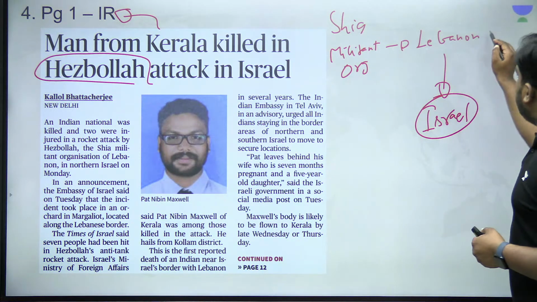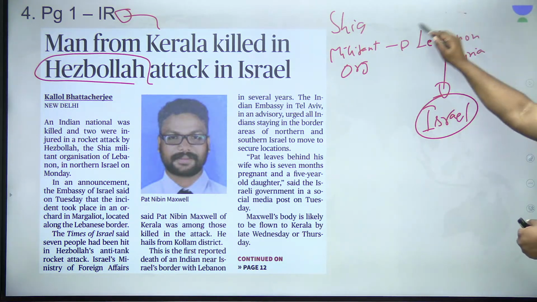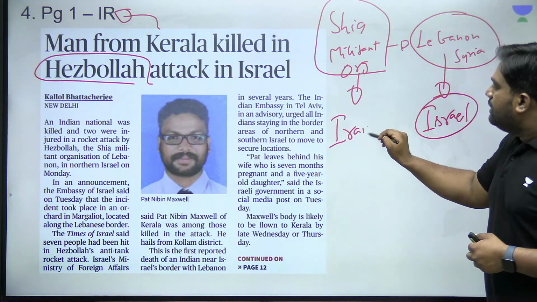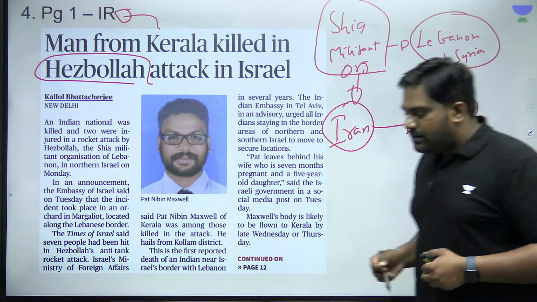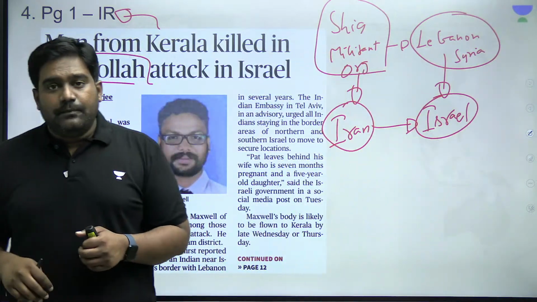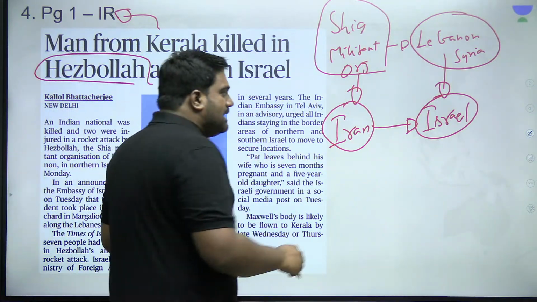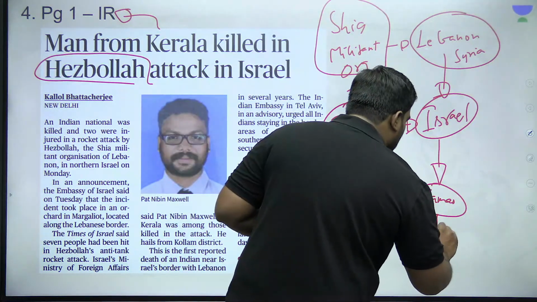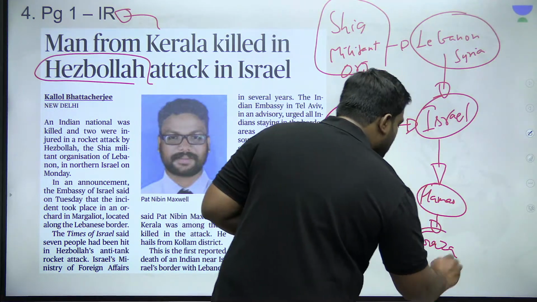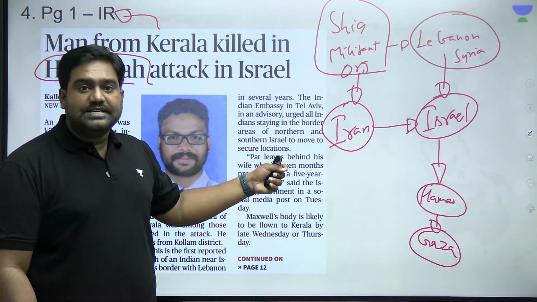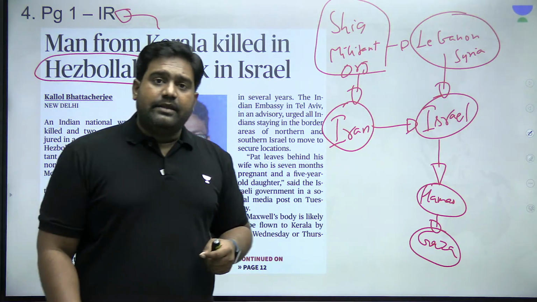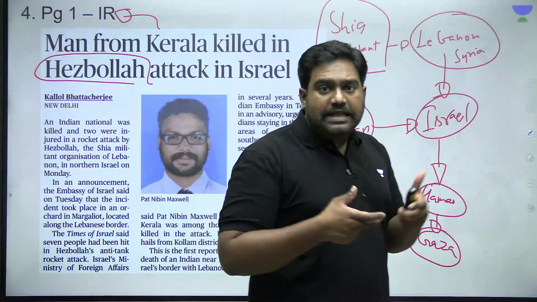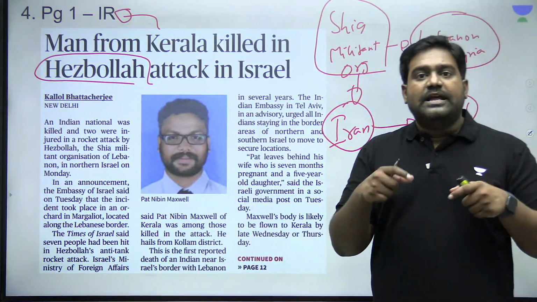Right? It also operates in Syria. So this militant outfit is one of the proxies of Iran. Iran sponsors Hezbollah as Iran has an intense rivalry with Israel. So as Israel has targeted Hamas and has gone to war in Gaza, Iran has activated many proxies like Hezbollah in Lebanon and the Houthis in Yemen, right? So Iran has been spreading the regional conflict to bring pressure on Israel and the US.